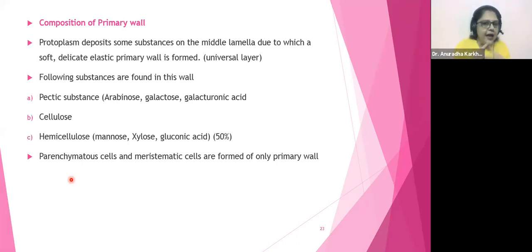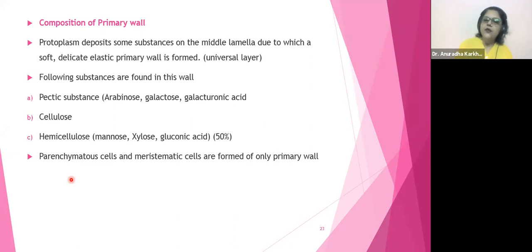They will never have the secondary cell wall. Okay? So this is the composition of the primary cell wall. In short, pectin, cellulose, and hemicellulose together make up the primary cell wall. And parenchyma cells and meristematic cells have only the primary wall present; the secondary wall is absent.